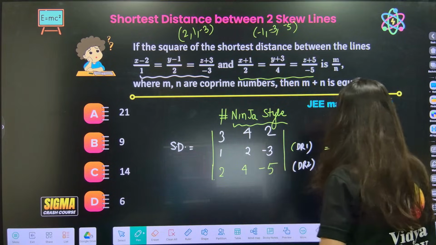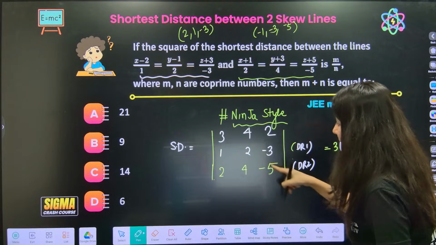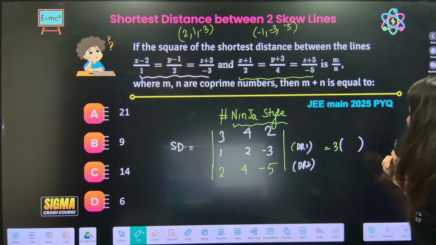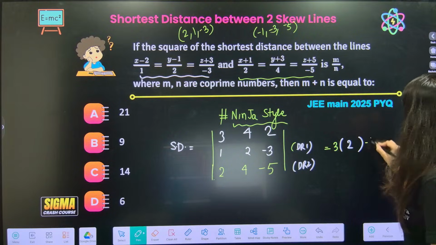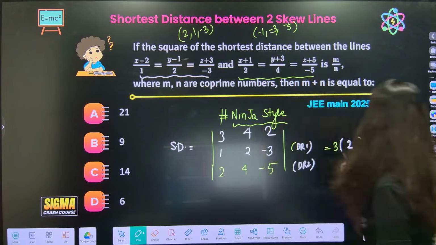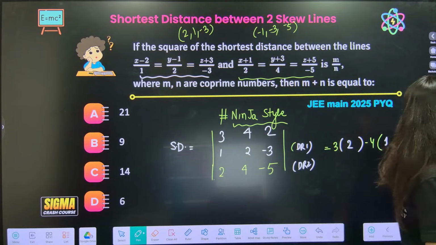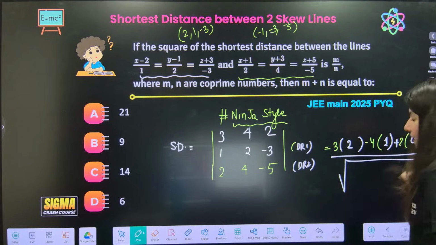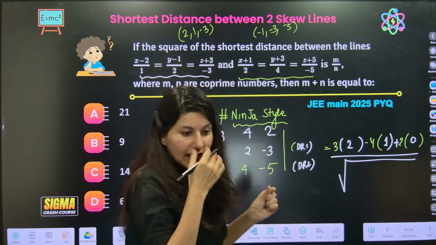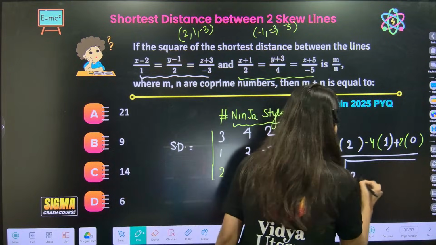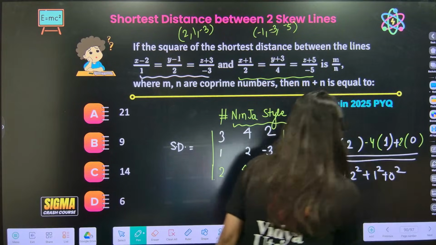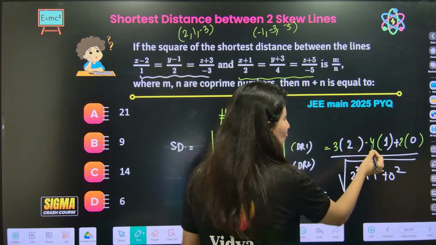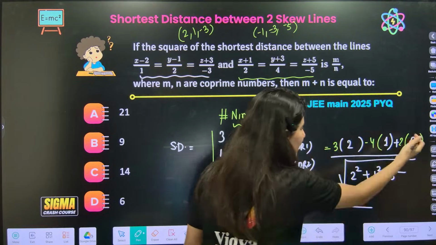So 3, and inside the bracket, minus 10 plus 12, which is 2. Now minus 4, and inside the bracket minus 5 plus 6, which is 1. And plus 2. Okay, it is going to give you 4 minus 4, which is 0. And just divide it by the square root of all the numbers written in the bracket. So divide by 2 square plus 1 square plus 0 square. Can you see this is 6 minus 4, 2? So this is 2 by root 5.